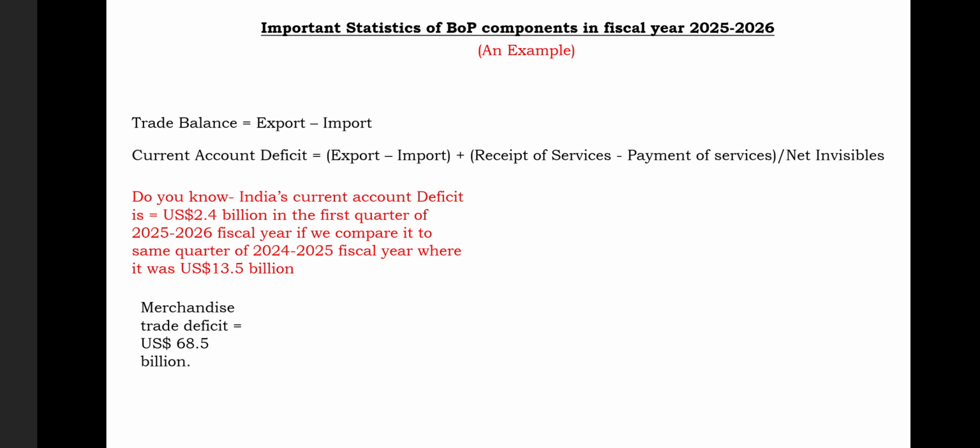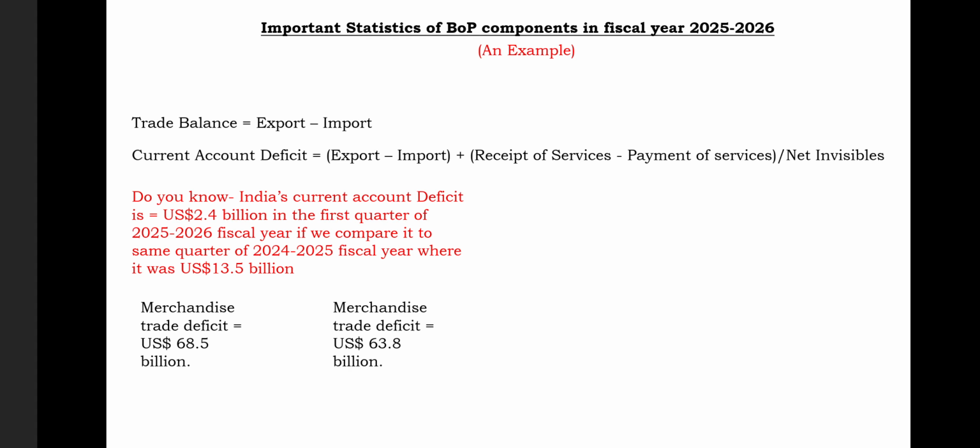As we know, the first component in our balance of payment is trade balance, export minus import. We also call it the merchandise trade deficit. Merchandise means goods. So let's study this trade balance according to the recent data we have for the first quarter. In the first quarter of April 2025-26, our country was facing a trade deficit of 68.5 billion.